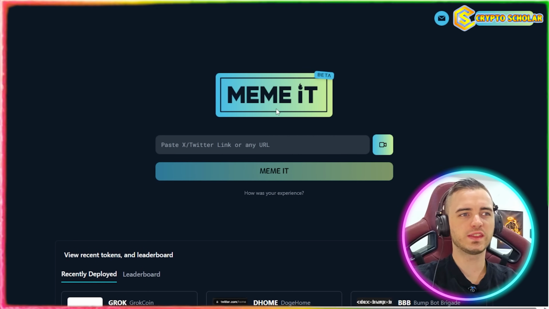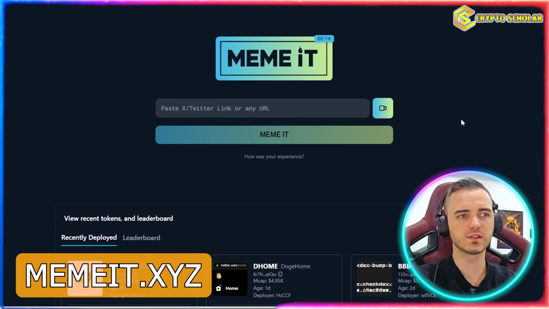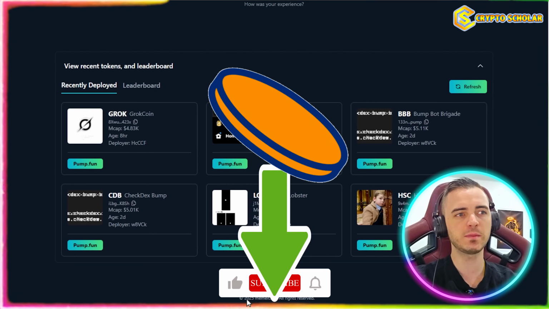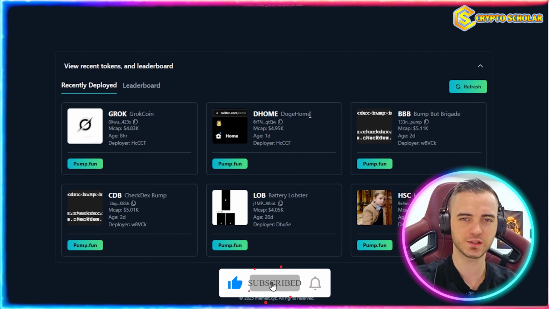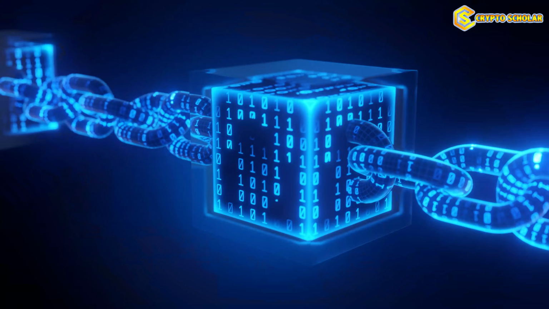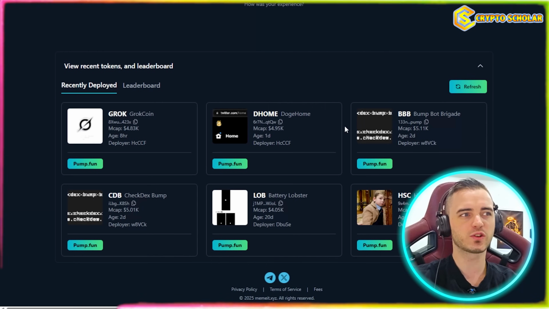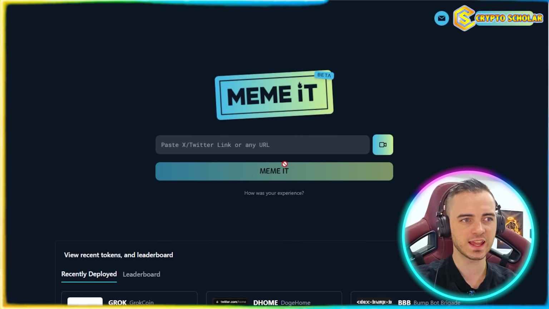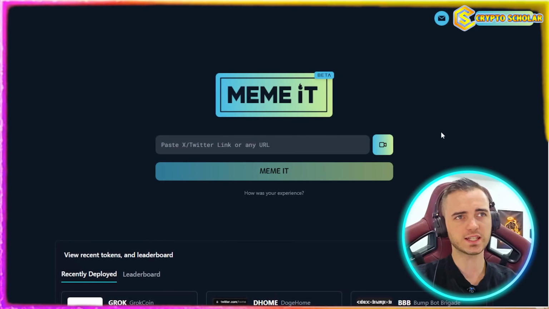So here we are on the MEMEiT platform, and this looks incredibly simple, but it is the best way to create meme coins simply from pasting in a social media link. So you don't need any blockchain knowledge, you don't need any kind of crypto knowledge besides obviously connecting your wallet here, and you just paste in the link and it will create a meme coin for you. So how does this actually work?